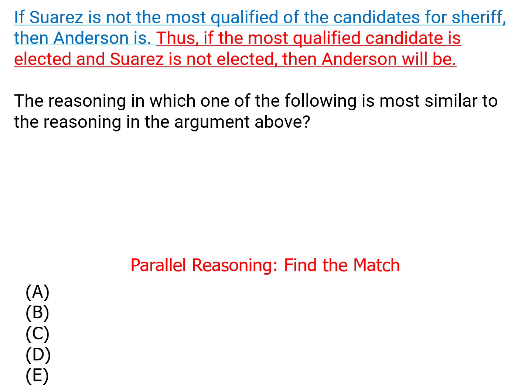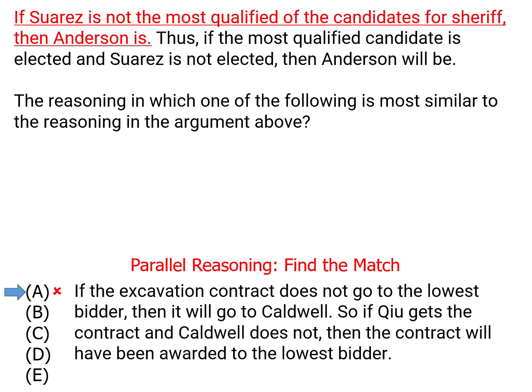So answer choice A. So A is wrong because it doesn't have 2 people who are both the most of something. In this answer choice, the most here is being the lowest bidder. So we would need Caldwell and Q to each be the only people who could possibly be the lowest bidder, and that's not what we have in A.